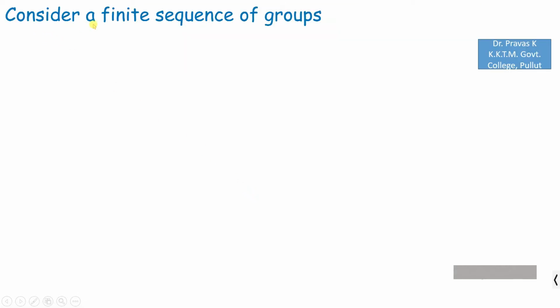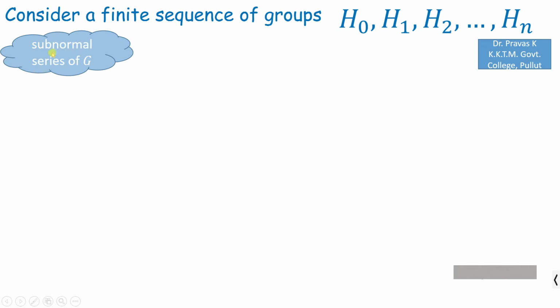So we start with considering a finite sequence of groups H0, H1, H2, etc., Hn. We say that this finite sequence of groups forms a subnormal series of a group G if H0 is a proper normal subgroup of H1 and H1 is a proper normal subgroup of H2 and H2 is a normal subgroup of H3 and so on.